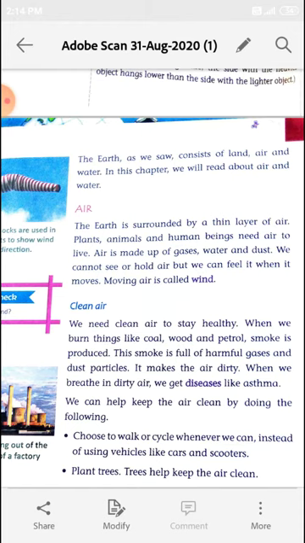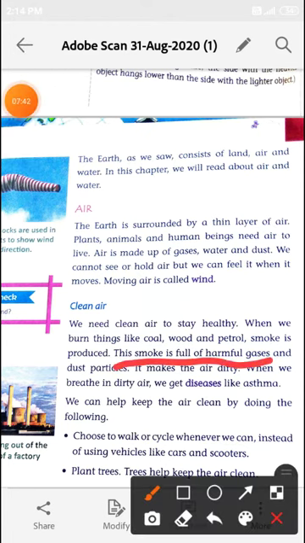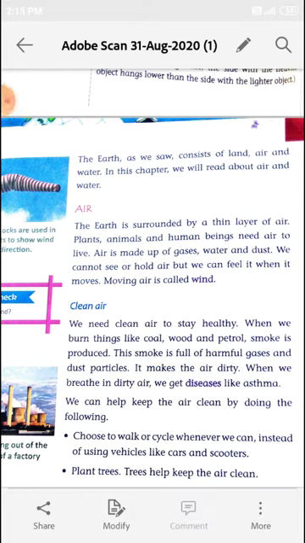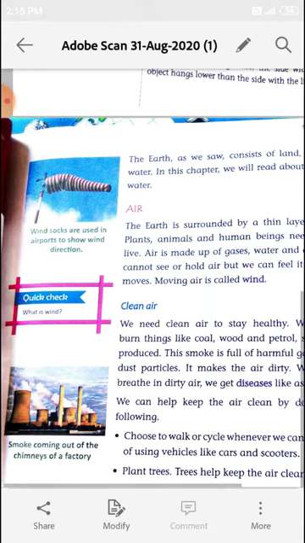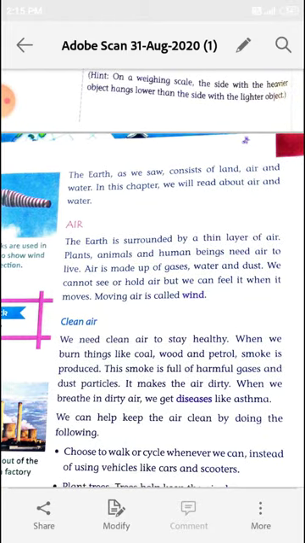This smoke is full of harmful gases and dust particles. Petrol, wood, coal, factory, smoke coming out of the chimney of the factory, these are harmful gases.